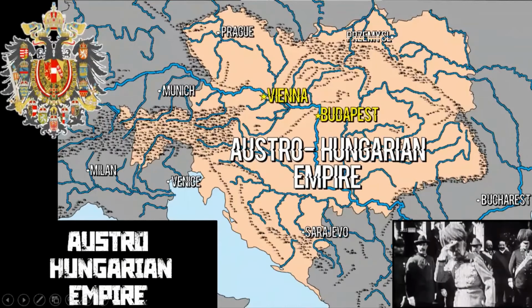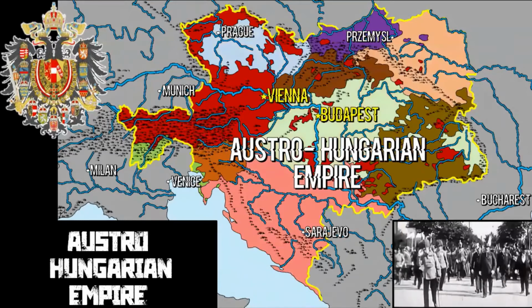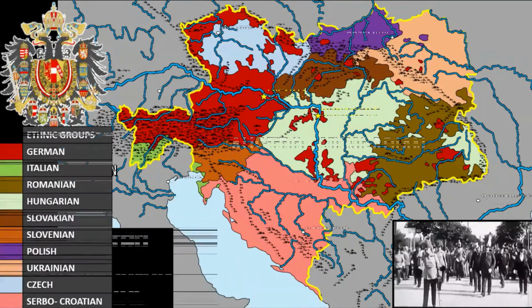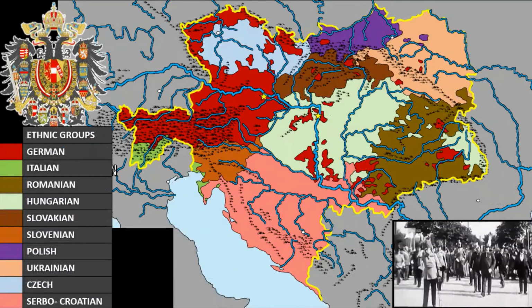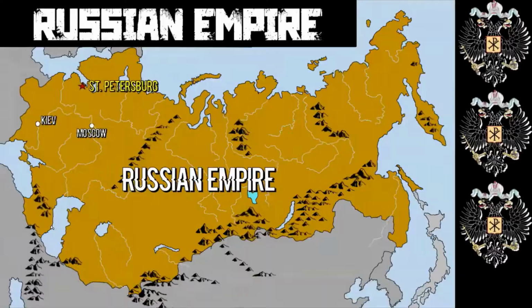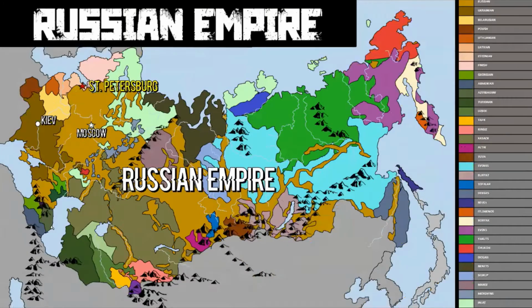However, nationalism could be a dividing factor in multi-ethnic states, such as the Austro-Hungarian Empire, which had multiple ethnic groups ruled by a German minority. Or another example would be the Russian Empire, which literally had triple-digit ethnic groups within its border. We will return to the theme of nationalism throughout this unit. It's a very important concept to understand.